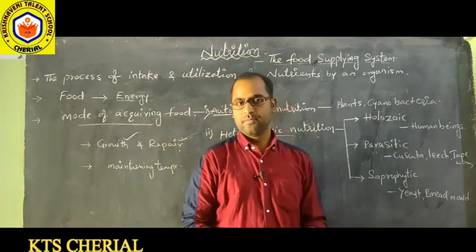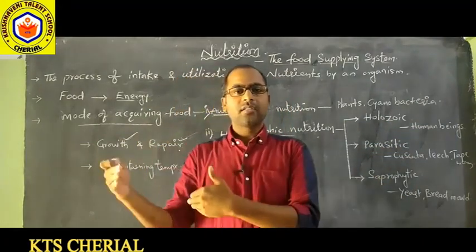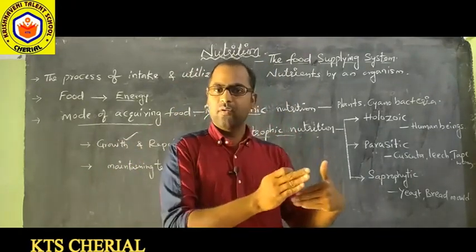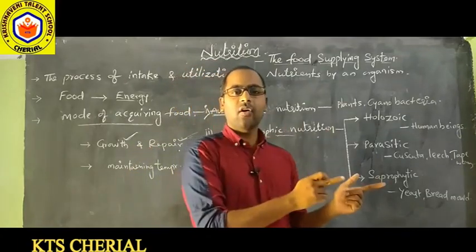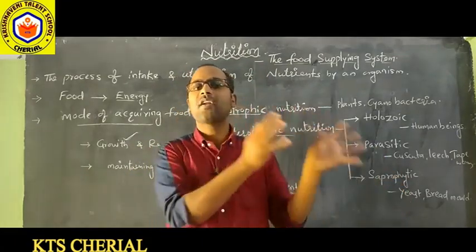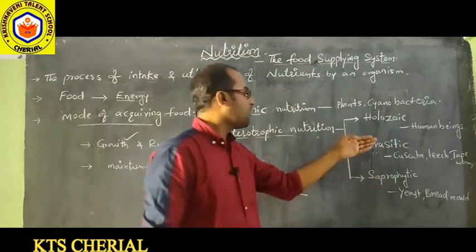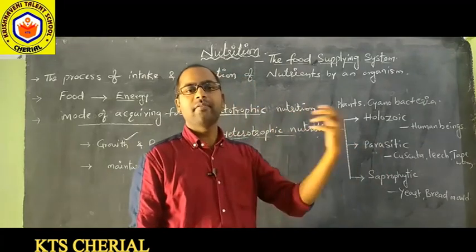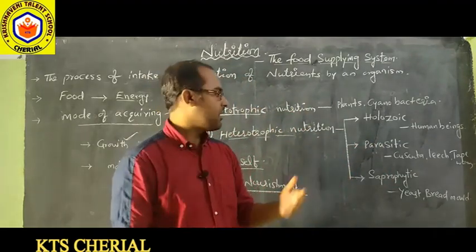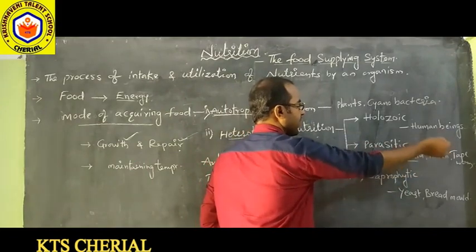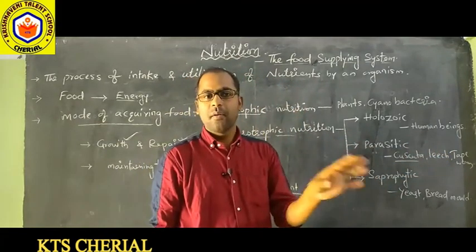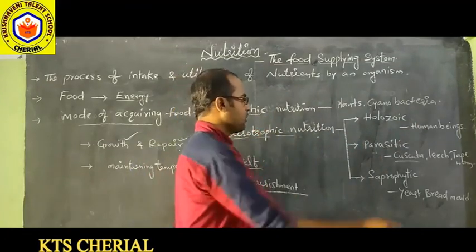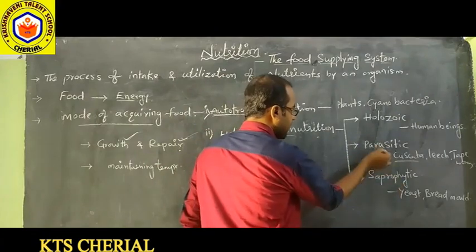Next, parasitic nutrition. Some organisms do not prepare their own food. They are heterotrophic, and they depend on other organisms and absorb the digested food from that organism, from the host. They always are present as guests. So parasites are guests for every other host. Let us take Cuscuta, leech, tapeworm. They don't kill the organisms, but they absorb the food from those organisms. Those are parasitic organisms and parasitic nutrition.